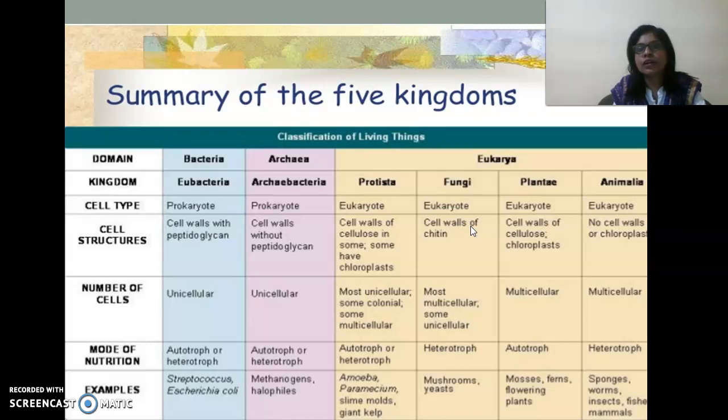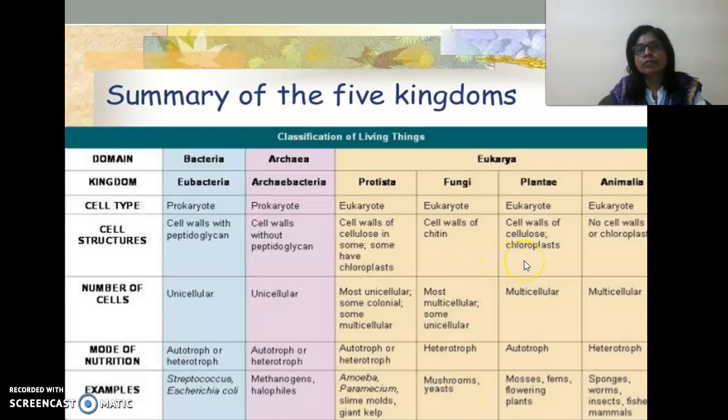Next we focus on Fungi. Fungi are either unicellular or multicellular, but they are eukaryotic. Their cell wall is made up of chitin. Fungi have a saprophytic mode of nutrition. They are heterotrophs. Examples: mushrooms, yeast.